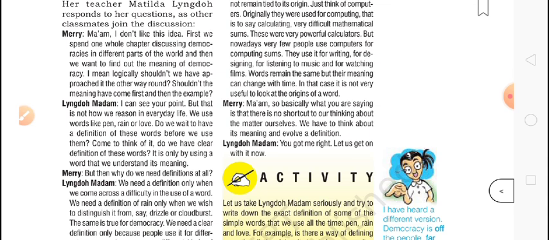First, we spent one whole chapter discussing democracies in different parts of the world. Then we want to find out the meaning of democracy. I mean, logically, shouldn't it be the other way around? Shouldn't the meaning have come first and then the examples? She was saying the same thing which comes to our mind also. Firstly, we need to know the meaning of democracy, then we study democracy. They gave the first chapter telling about democracy in this country and that country, and now in the second chapter they are discussing the meaning of democracy. Why?